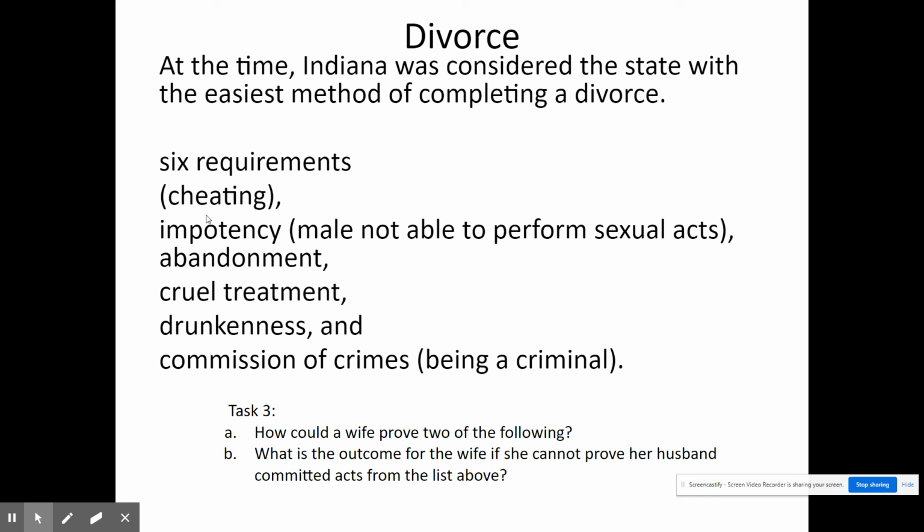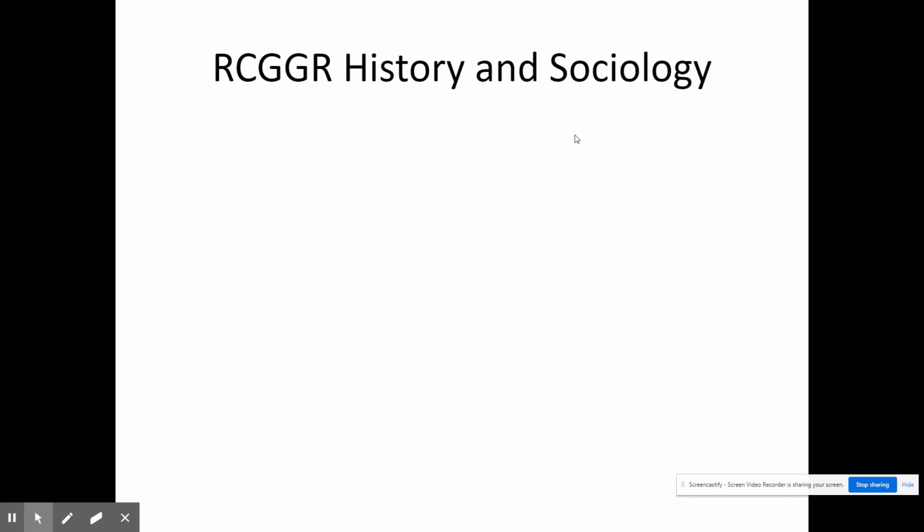You would have to prove these particular items have occurred, and going before a panel of all males, this would determine whether or not the divorce is going to be granted. So think about when we talk about a jury of your peers, this really doesn't seem to be any of that. It's just men making a decision about whether or not a female is going to get divorced, which is probably going to be a no, and put that woman in a position where she has to remain in this particular marriage, because if she doesn't, she will then be viewed as somebody who has gone through a divorce, and then there goes the image of purity, going back to the four virtues in the cult of domesticity.